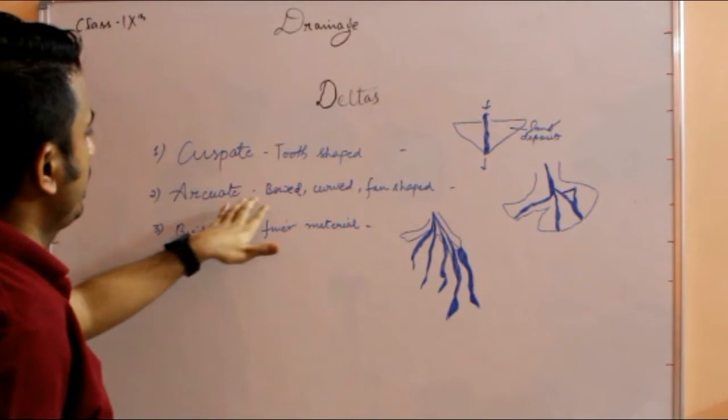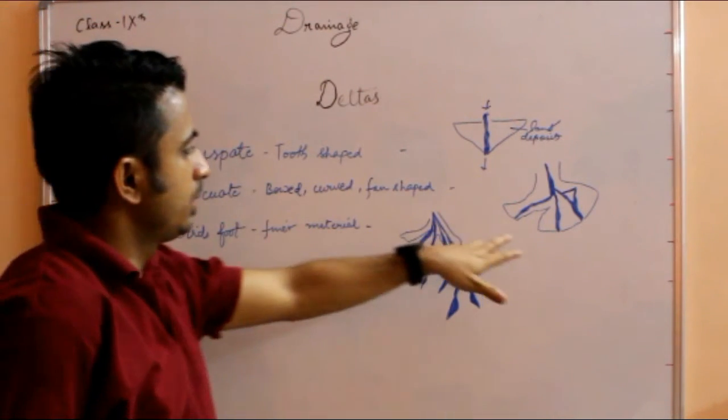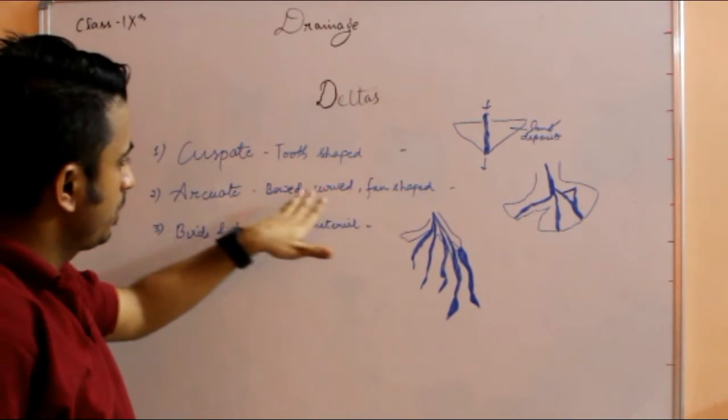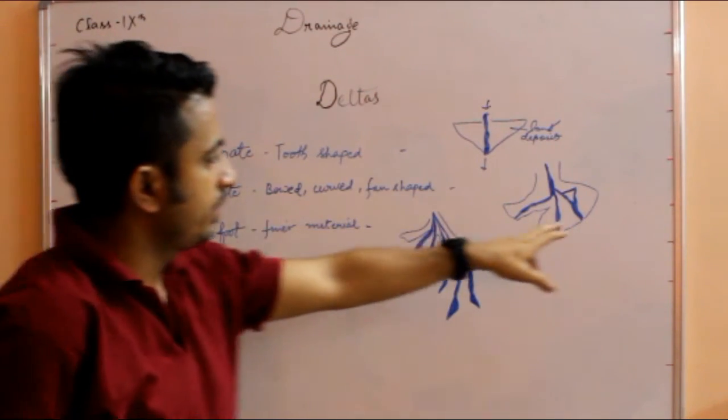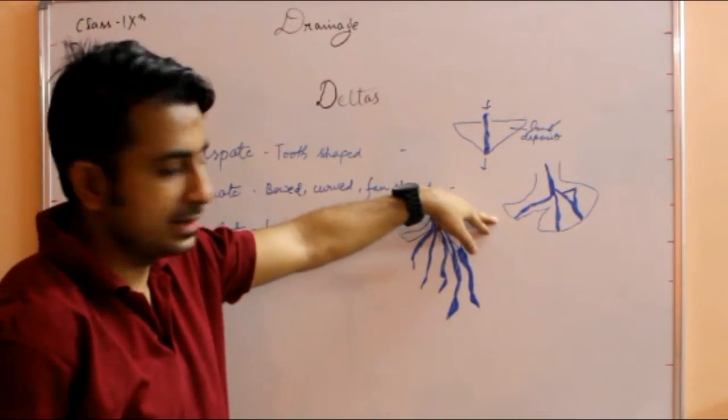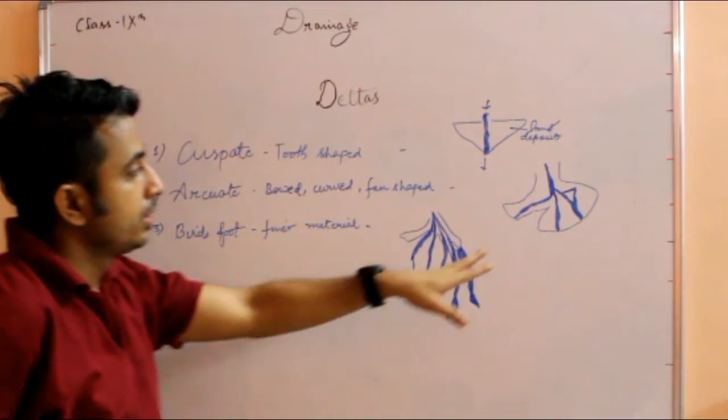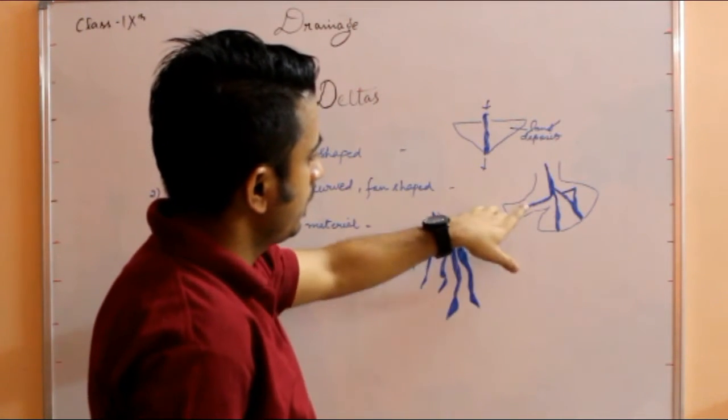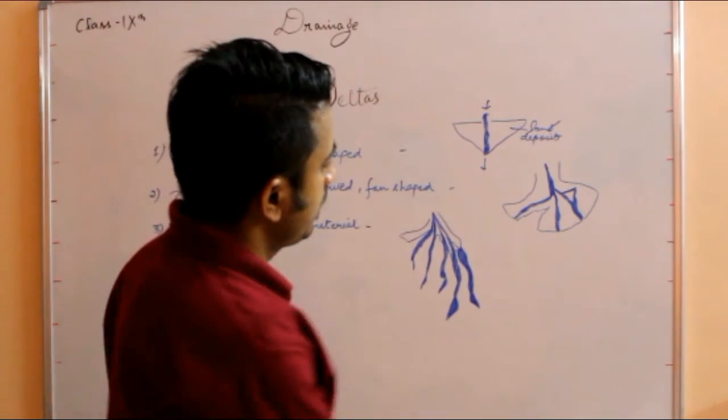Then arcuate delta is like a fan-shaped delta or curved. Curve means like this, or this is also known as an arc. So the river is flowing like this, and these are the deposits.